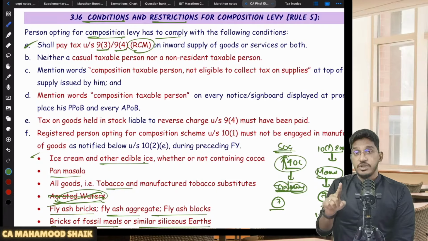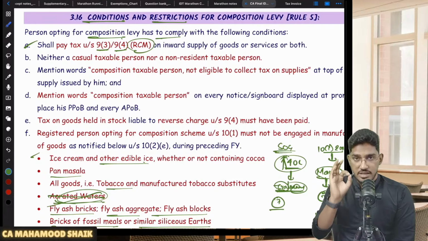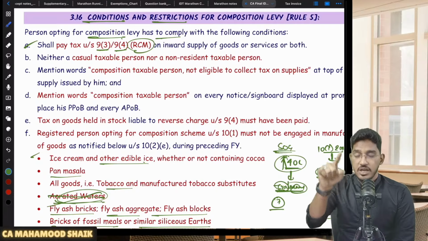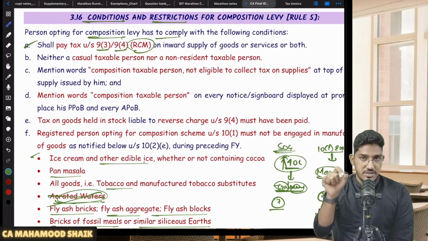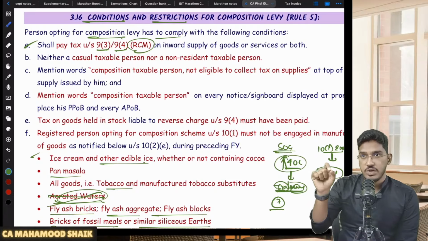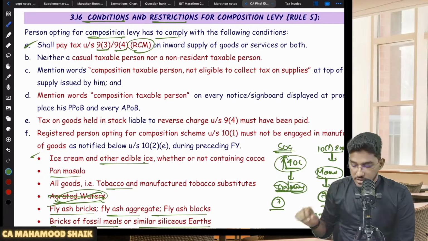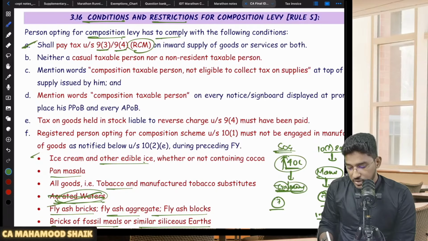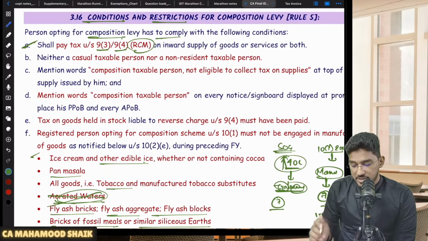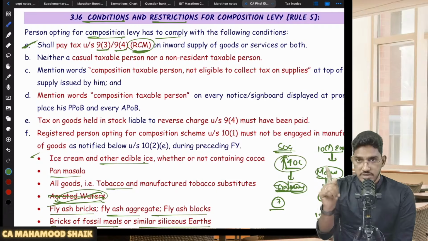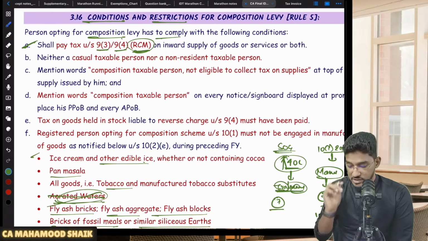Now that RCM, you have to pay it at the usual rate. Let us say legal services are attracting GST at the rate of 18%. Your RCM liability, you must discharge it at the rate of 18%. Now you can't say, sir, I will pay 1%, 5%, 6%. You can't say it. Understood? So that's what they say here. In case if you are liable to pay GST under reverse charge mechanism, you must discharge it at the usual rate, not at the discounted rate.